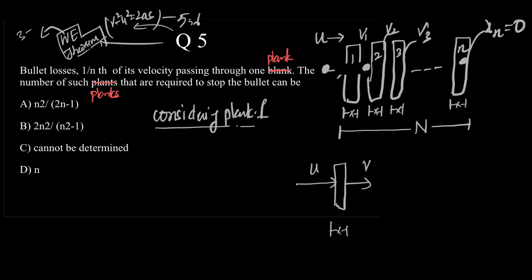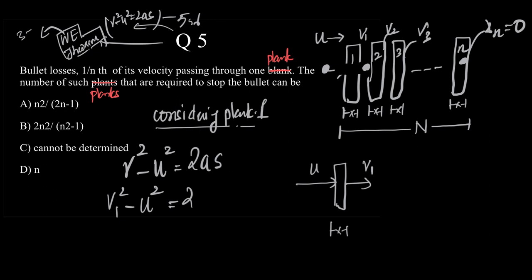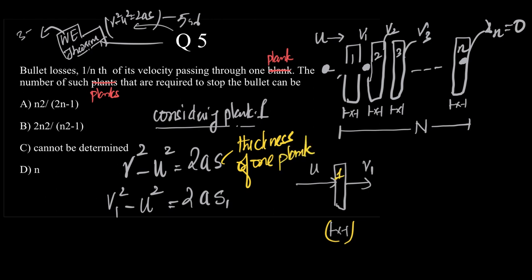So considering plank 1, the equation of motion would be v square minus u square is equal to 2as. What is v? v is v1. So we have v1 square minus u square is equal to 2 into a into s. What is s1? s1 here is the thickness of one plank, because we're dealing only with the first plank. So v1 square minus u square is equal to 2 into a into x.